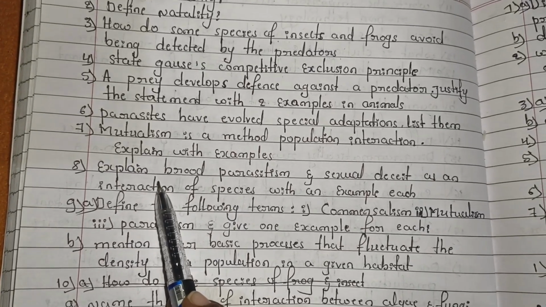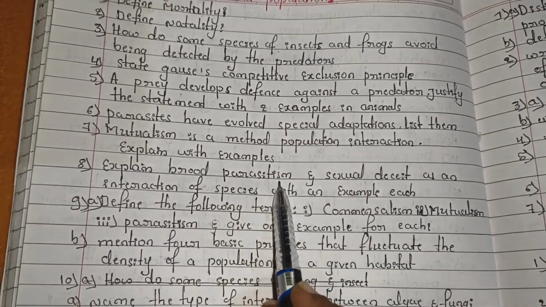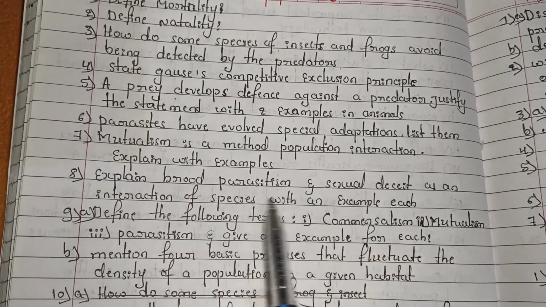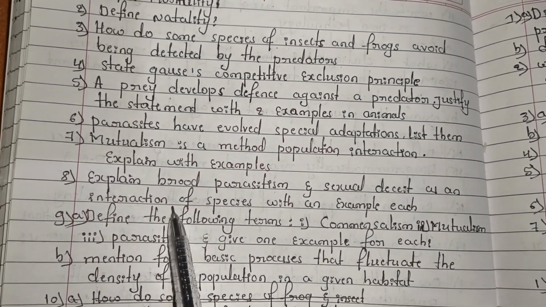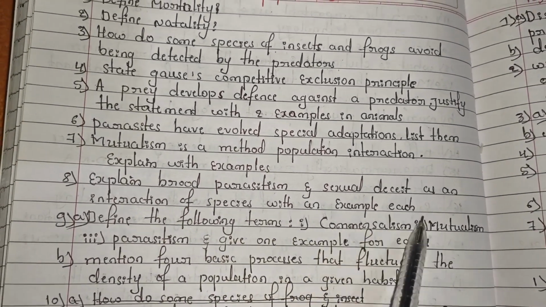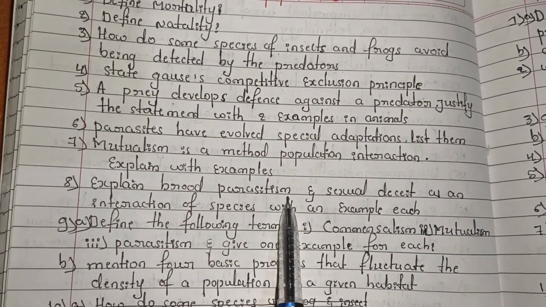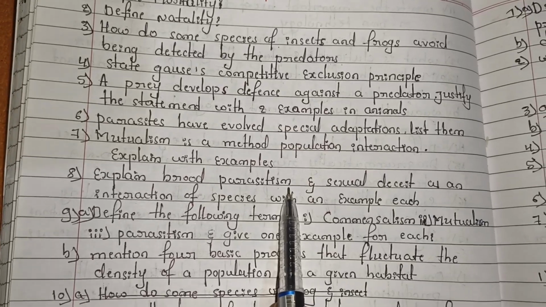So the eighth one is explain brood parasitism and sexual deceit as an interaction of species with an example. Here they have given parasitism, parasite, and you have to explain that in detail.